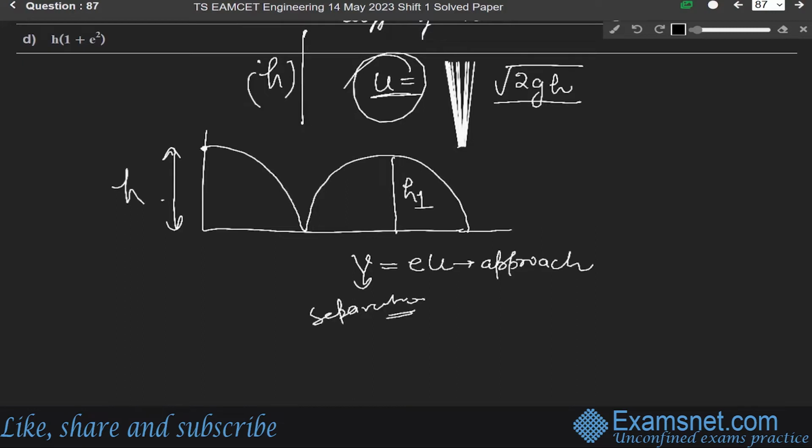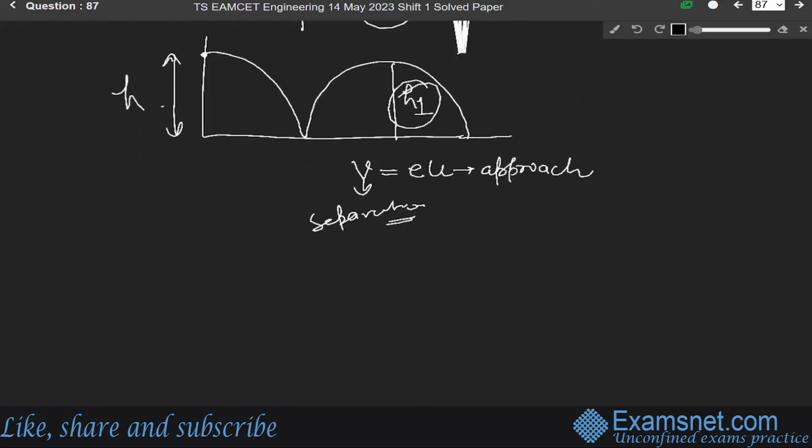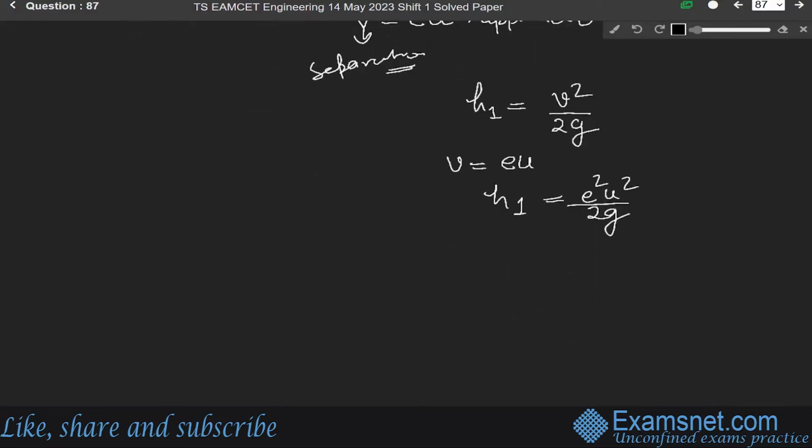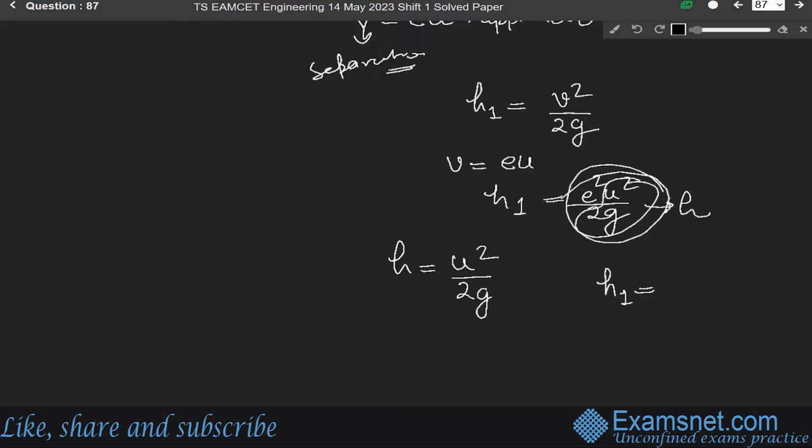So in the above case, the height will now become h1. For this we can write h1 is equal to v square over 2g. Since v is equal to e into u, h1 will be equal to e square into u square over 2g. Since the initial height h is u square over 2g, putting this value in the second condition, in place of u square over 2g we can write h. So we get h1 is equal to e square into h.